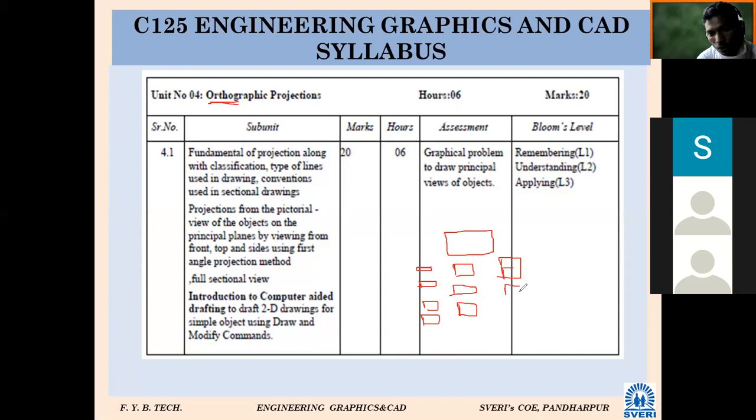Okay, so ortho means what? Suppose the rightmost student is sitting on this particular bench. If he is going to see the green board, he should imagine he is observing that green board in a perpendicular direction. So actually the visualization direction is like this, inclined one. For the student sitting on the top rightmost corner, the direction of visualization may not be perpendicular